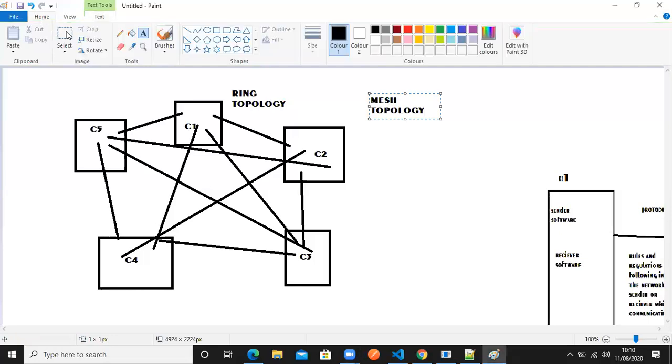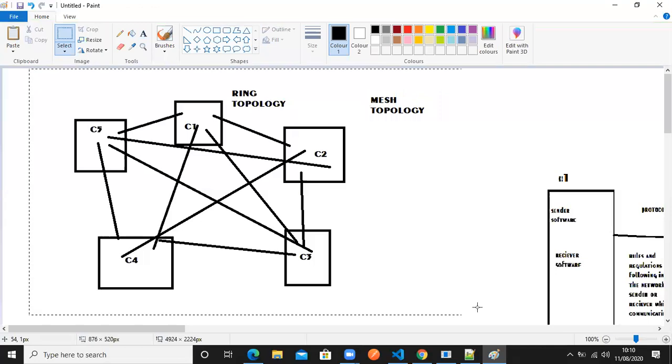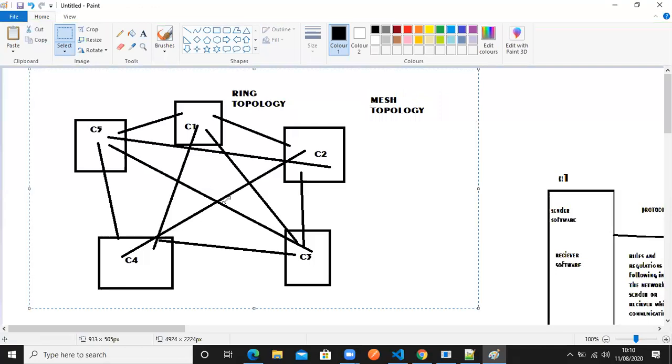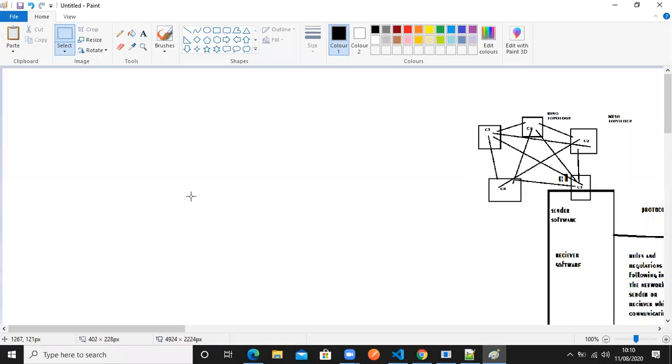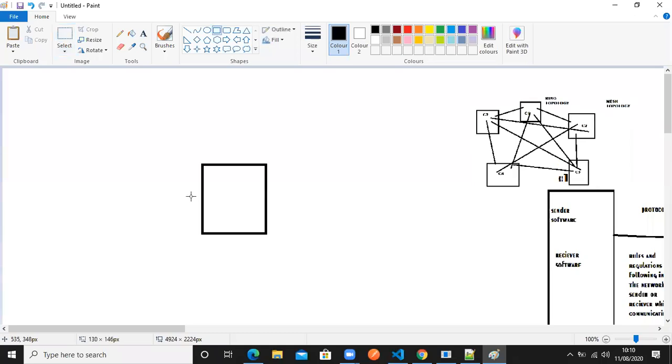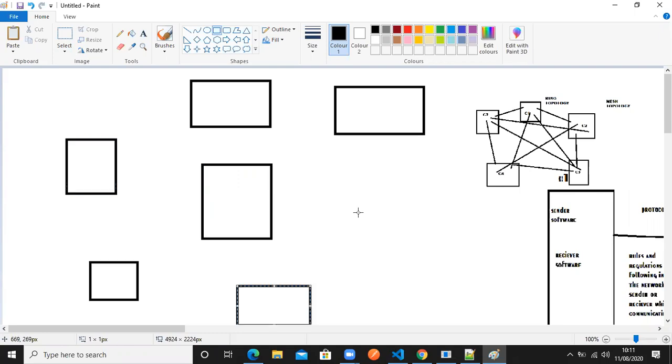Okay. There is one more topology we discussed in the previous sessions, which is a very important topology. I'm going to tell you that as well. It is called center topology. What is that? Center topology. That means one computer will be in the center and all the other computers will be around it. All the computers will be connected to the center computer only.